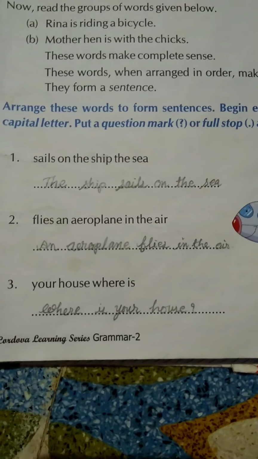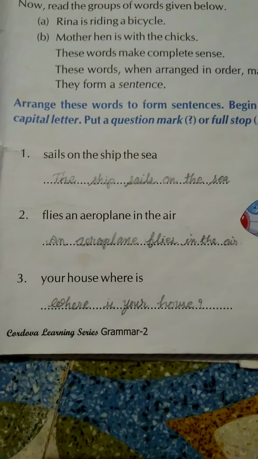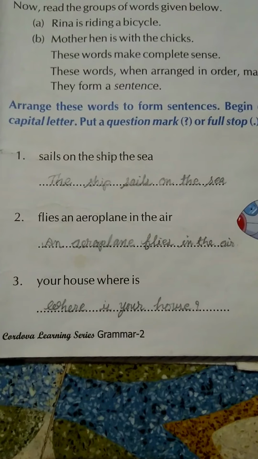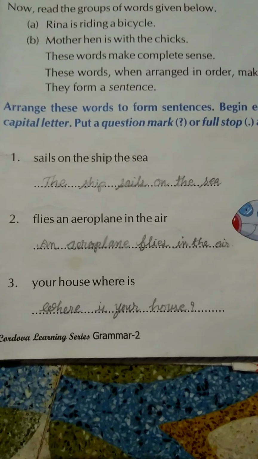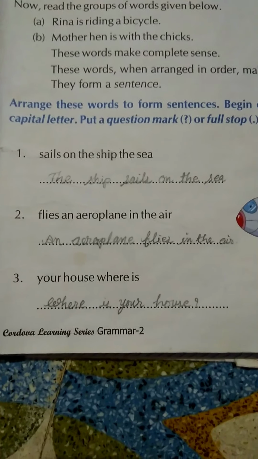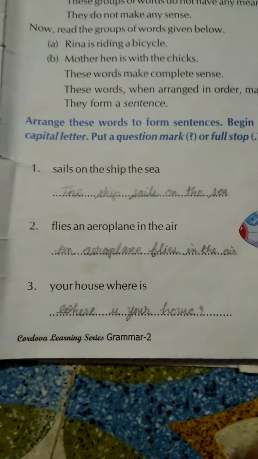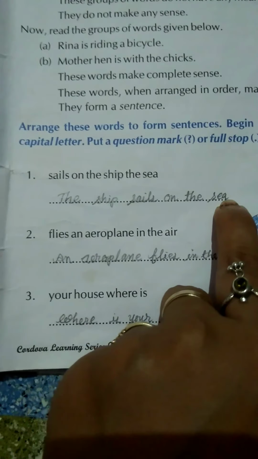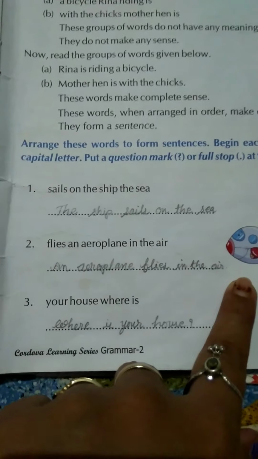I am keeping this video near so you can see this clearly. Second is flies an aeroplane in the air. We have to correct this sentence and write that an aeroplane flies in the air, and after that in the last you have to put a full stop. You can see that a small dot is there. Here also a small dot is there. So you have to put a full stop after completing this sentence.